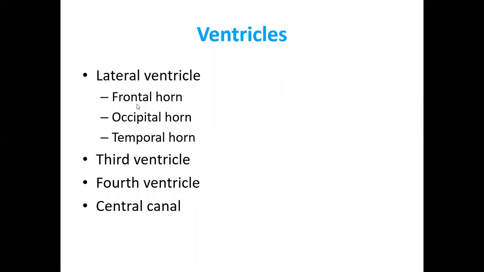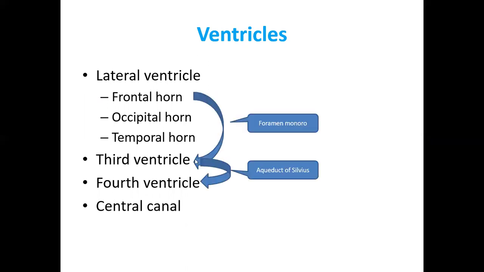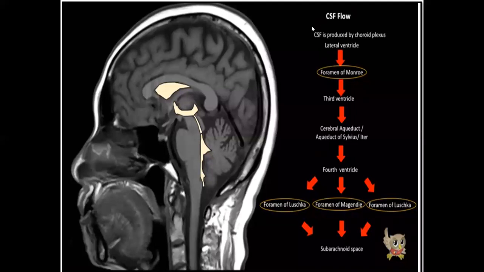The ventricles: lateral ventricle, with frontal horn, occipital horn, temporal horn; third ventricle, fourth ventricle, and central canal. CSF flows from the lateral ventricle through the foramen of Monro to the third, and from the third to the fourth through the aqueduct of Sylvius. Then from the fourth ventricle, through Luschka and Magendie, it goes to the subarachnoid space.